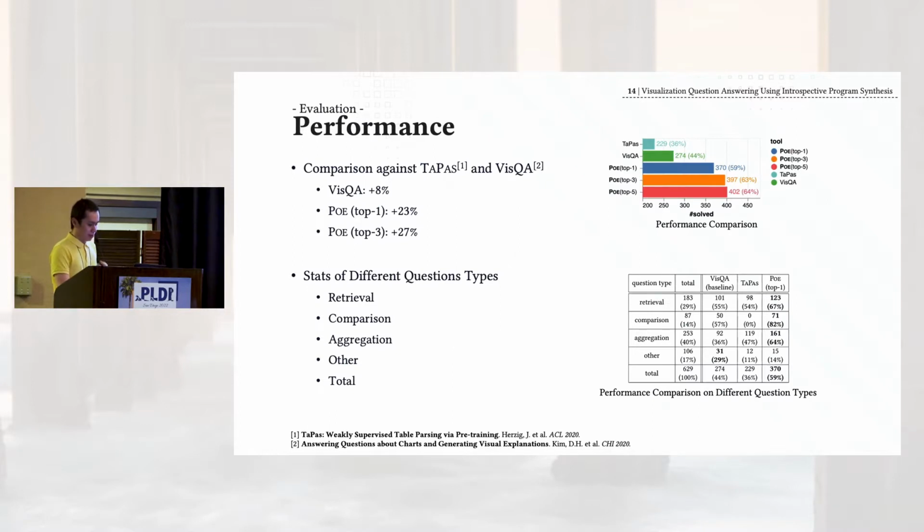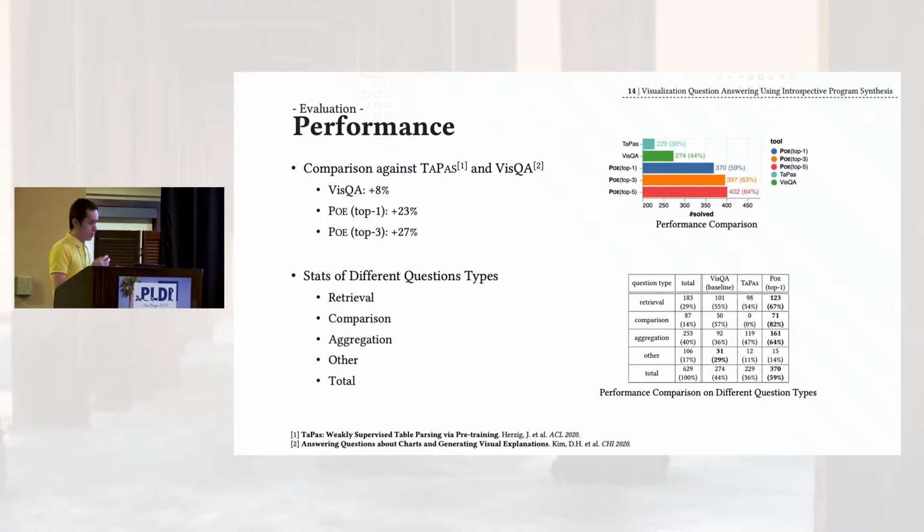POE is built upon TAPAS, which means that it can fix the TAPAS deep learning model's solutions. In direct comparison against TAPAS, POE can get 23% more benchmarks solved. If we increase the chance a bit, it could get 27%. A further comparison also showed that for different question types, our tool also applies quite well.